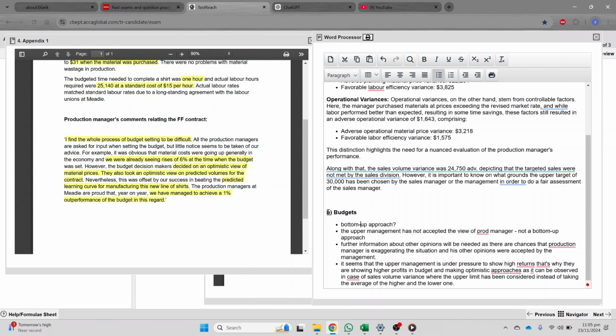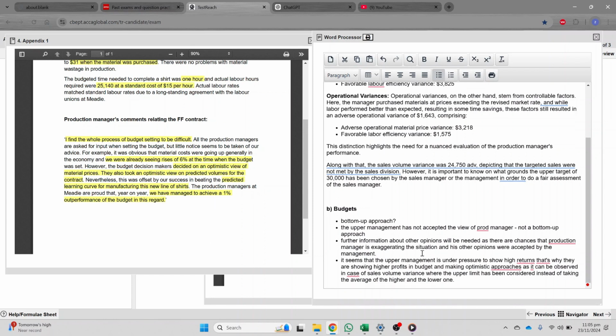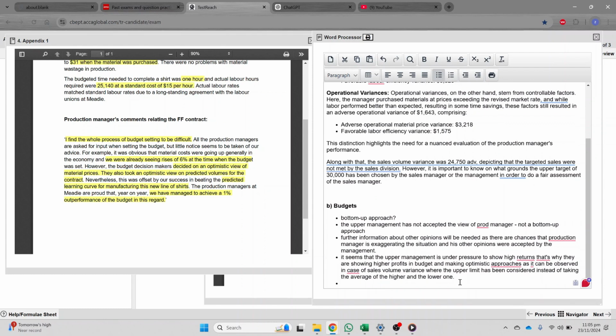So if this would have been bottom-up approach, the management would have taken the 6%, would have considered the 6% and would also have considered this 1% in their original budget. So apparently, what is the conclusion?